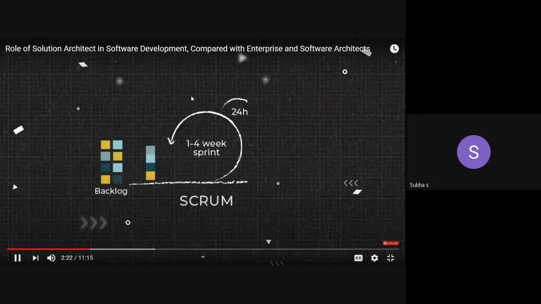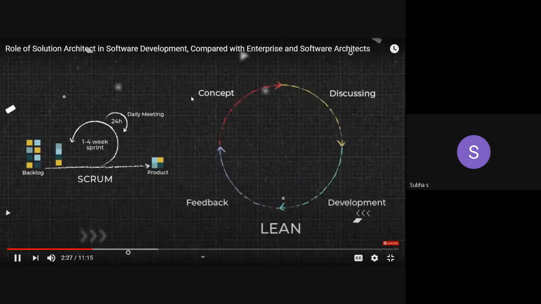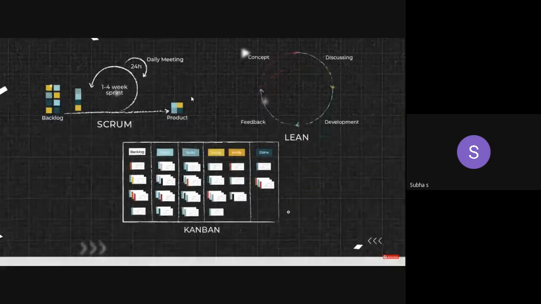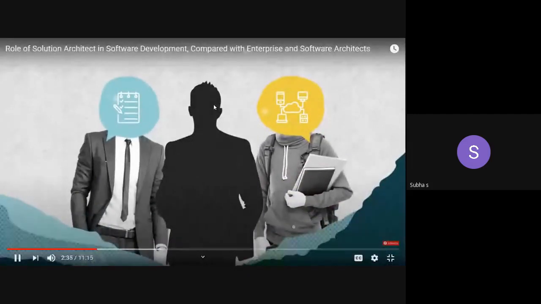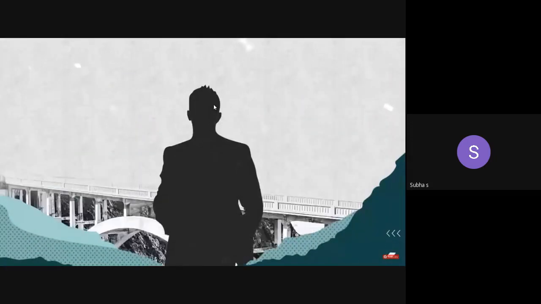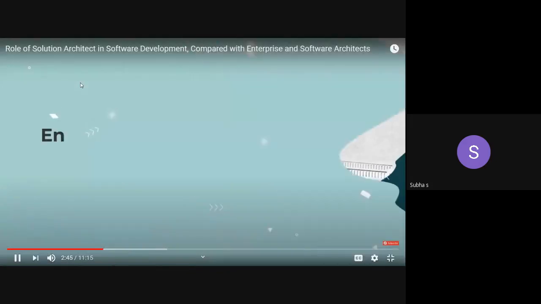However, today, most development teams use other iterative and agile methods like Scrum, Lean, and Kanban. But Rational, by bridging the gaps between requirements and technology, helped address the second problem, communication difference. Later, this practice was dubbed solution architecture, and the role of the person leading it, solution architect.